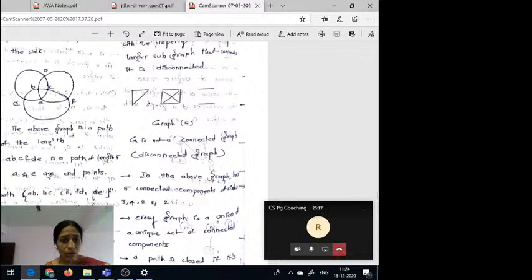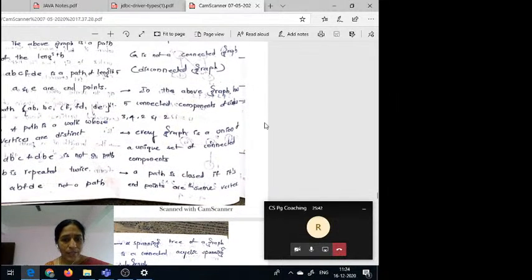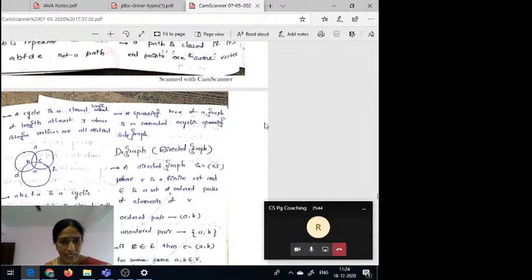Suppose from E to A there is no direct path. Some vertex is repeated, but the endpoints are not repeated, so we cannot call this a closed path. In a closed path, other than the endpoints, all the remaining vertices are distinct.